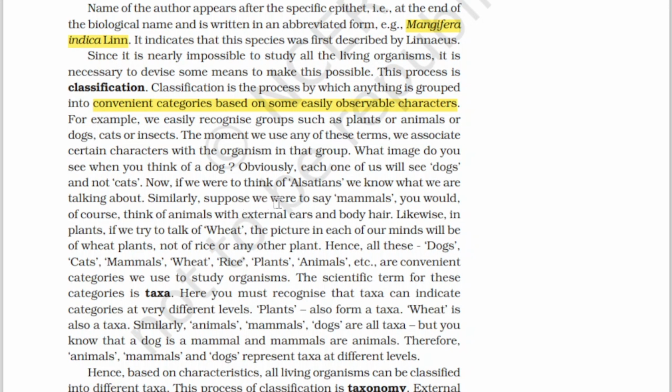Similarly, suppose we were to say mammals, you would of course think of animals with external ears and body hair. Likewise, in plants, if we talk of wheat, the picture in each of our minds will be of a wheat plant, not that of rice. Hence all these, dogs, cats, mammals, wheat, rice plants, are convenient categories we use to study organisms. The scientific term for these categories is taxa, and we'll discuss this classification soon.